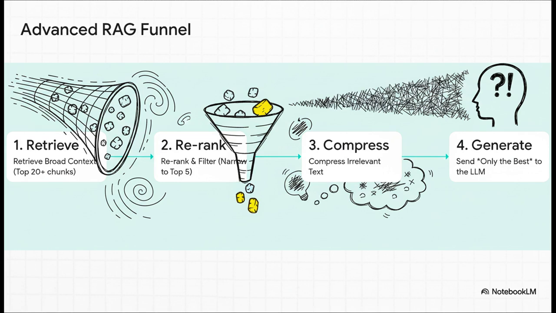Step 1. We use our fast hybrid search to grab a big batch of potential candidates, say the top 20 or 30 chunks. Step 2. Our heavy-hitting re-ranker comes in and filters that list down to the absolute best 5. Step 3. For extra credit, we can even compress that text to remove any fluff. So what do we send to the final LLM? Only the most concentrated, high-impact information needed to craft the perfect answer.